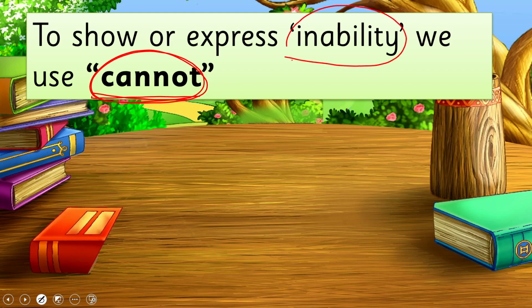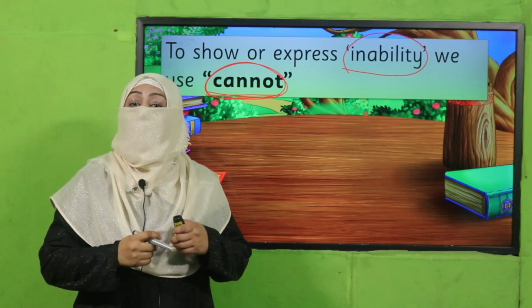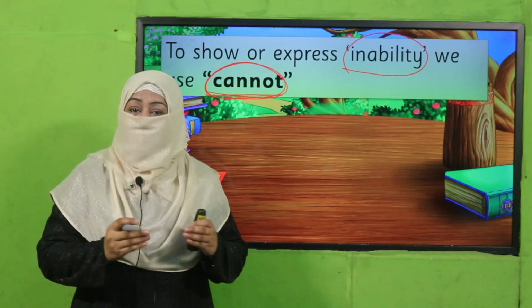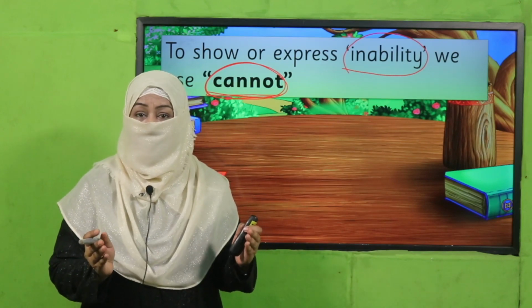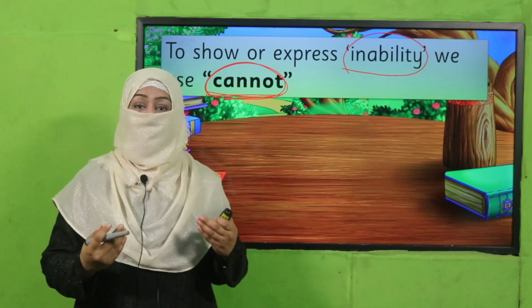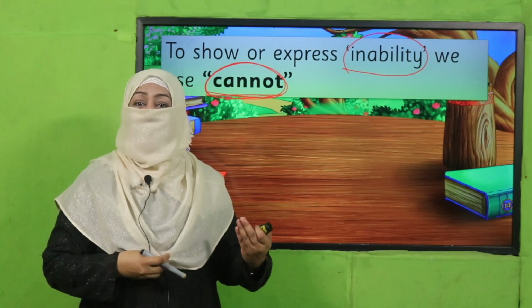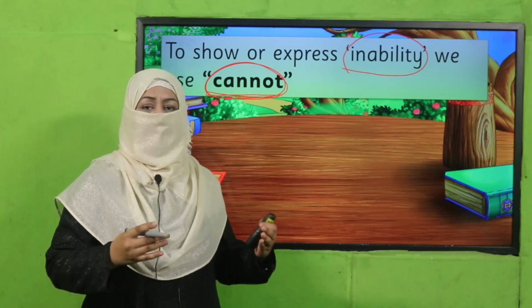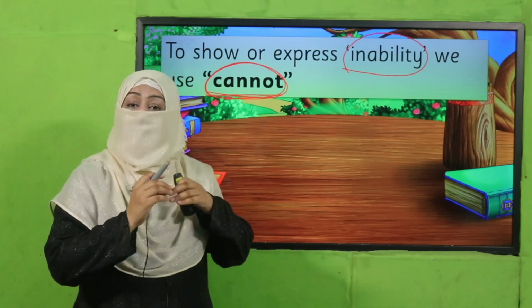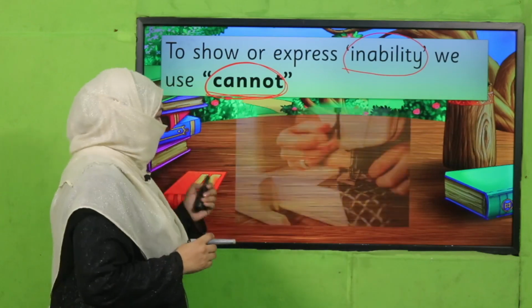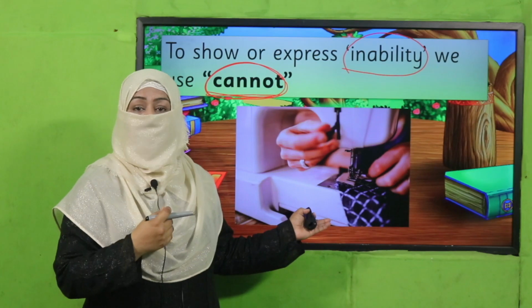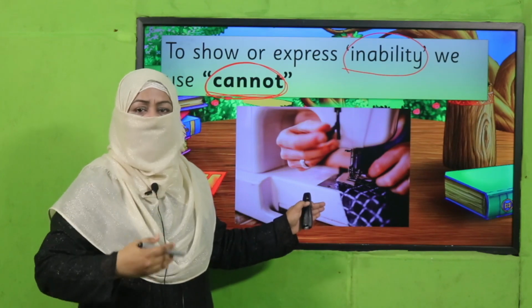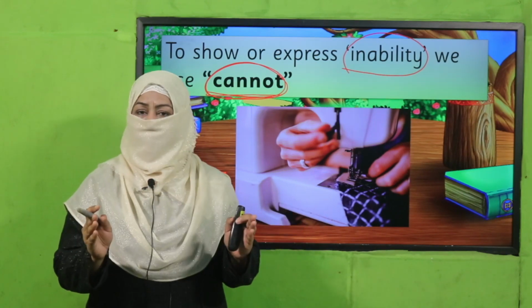And there are two reasons for not being able to. Maybe I have not learned it, or maybe I don't want to do it. For example, birds can fly, right? But I cannot, because my structure is different. Allah has not given me power to fly. So this is inability. And if I say, for example, I cannot stitch the cloth, once again it's my inability, but this skill I can learn. So there are two types of inabilities.